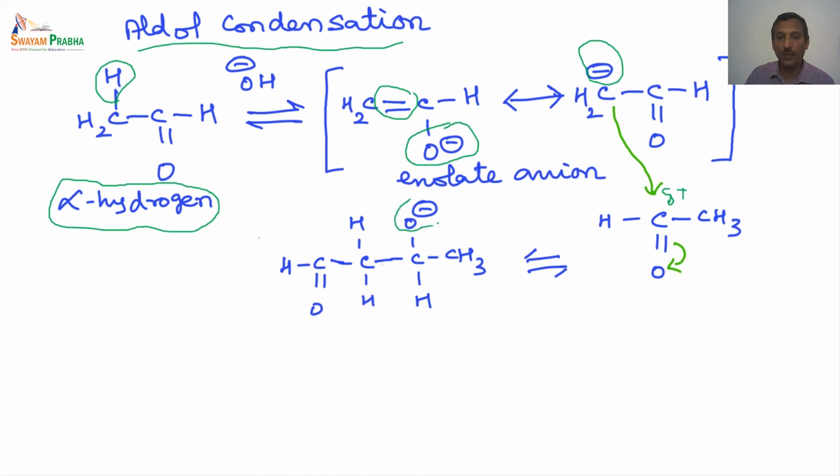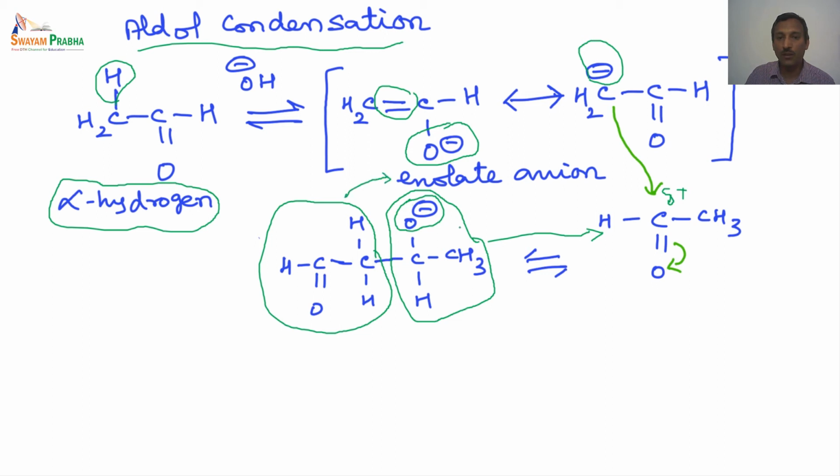So we have an O minus. So this unit is the CH3CHO unit. So this unit is basically obtained from this one, and the other unit is written here. So this CH2 carbon is here, and the other unit is formed from the enolate anion. So this is the enolate anion part, and this is our starting material, which is the acetaldehyde part.